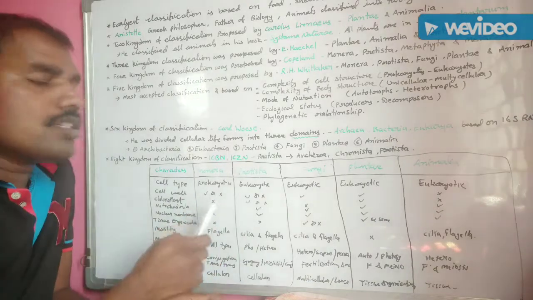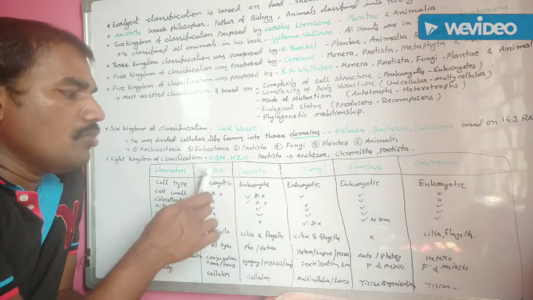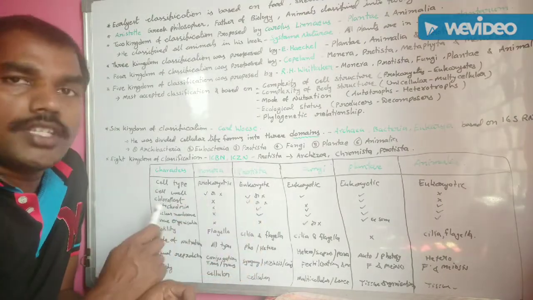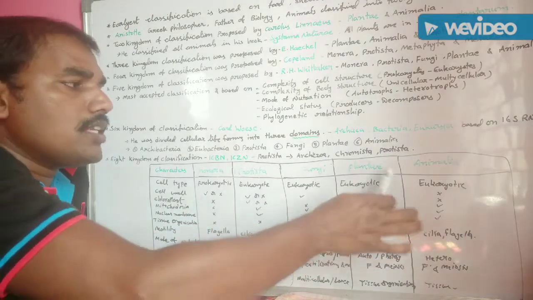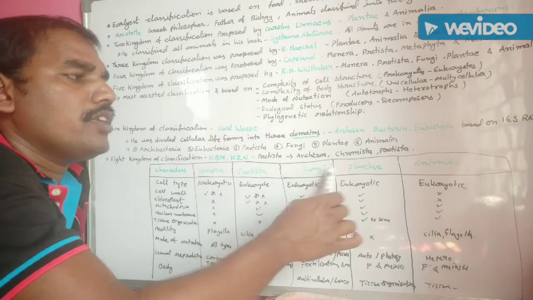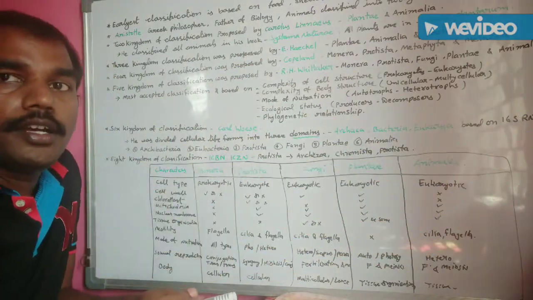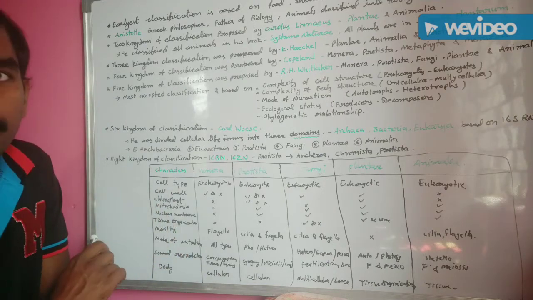In Monera, the cell wall is made up of glycoproteins, and a pellicle layer is present in Protista kingdom. Understand? In this way, cell wall is present in the Monera, Protista, Fungi, Plantae kingdoms, but completely absent in animal kingdom. Next one, chloroplast.